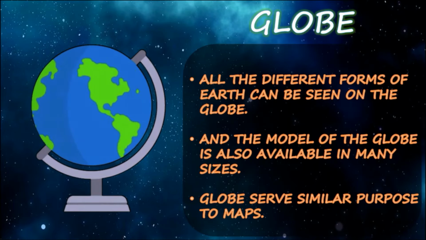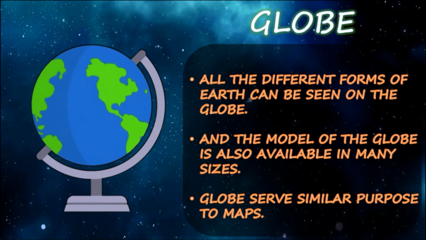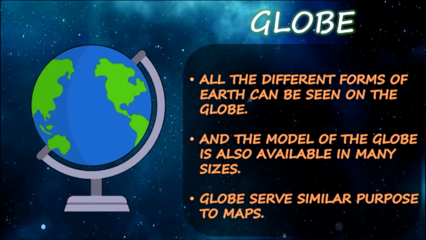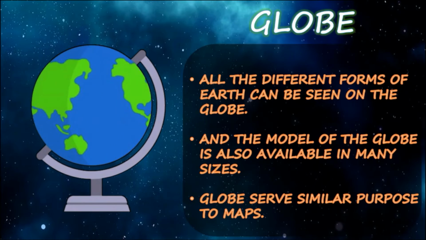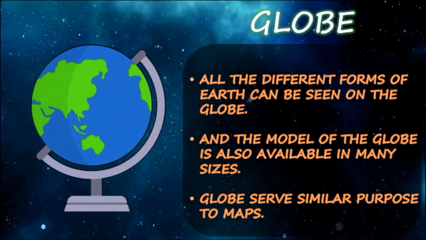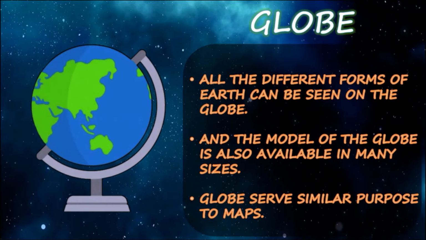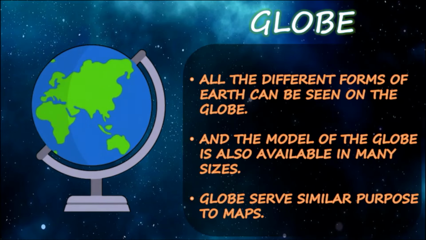Next, all the different forms of the earth can be seen on the globe, and the model of the globe is also available in many sizes, and the globe serves a similar purpose to maps. So my dear children, the globe is a model of the earth on which we live. Clear? We can learn many things about our earth through the globe. It is a small representation of our big earth. The globe helps us in making a thorough study of earth.